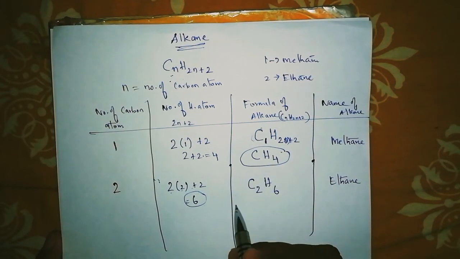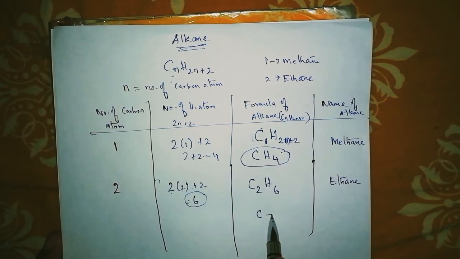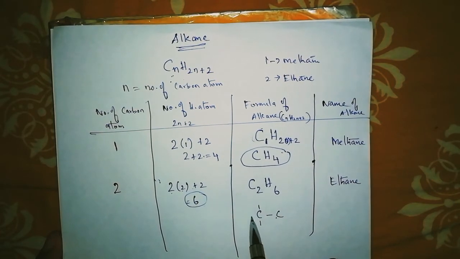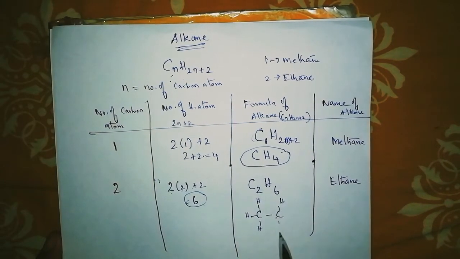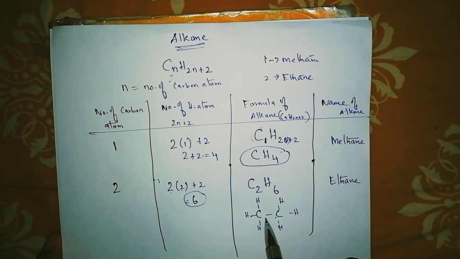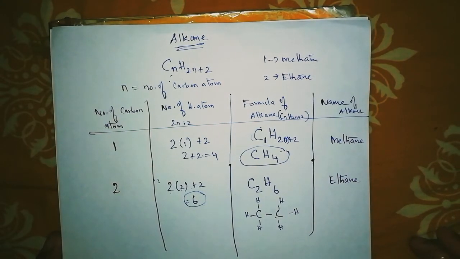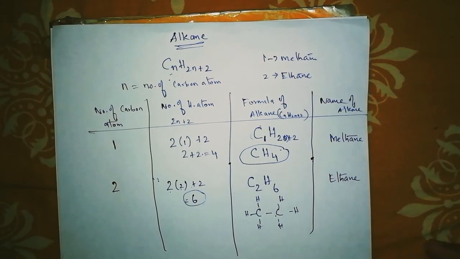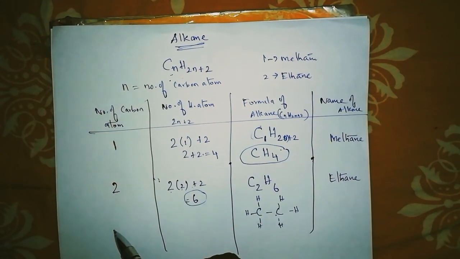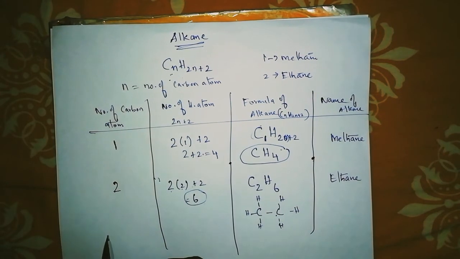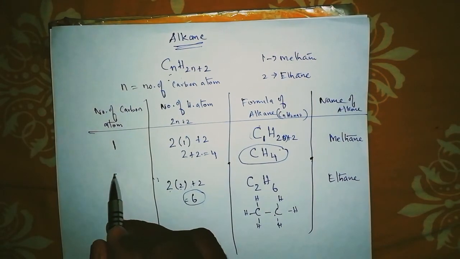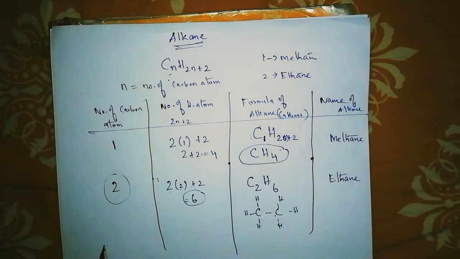How to make a structure for this? First it is C2, make two carbons, and each carbon consists of 3 hydrogens. So C2H6 is ethane. Understood, all of you? Yes. This is the same way you have to do for all the things. You can even do it very simply. You have to substitute the number of carbon atoms in the formula.